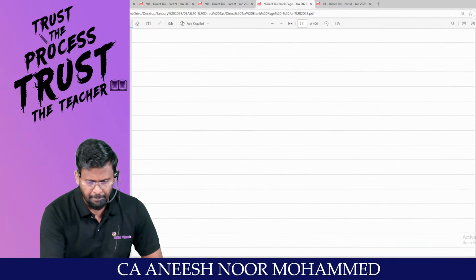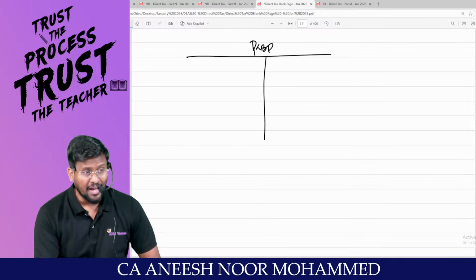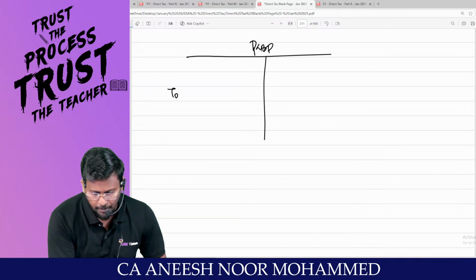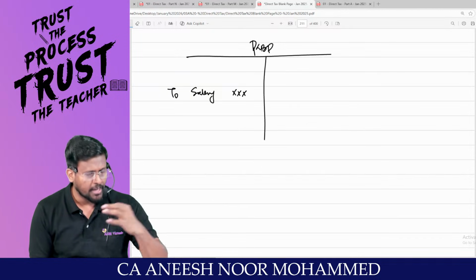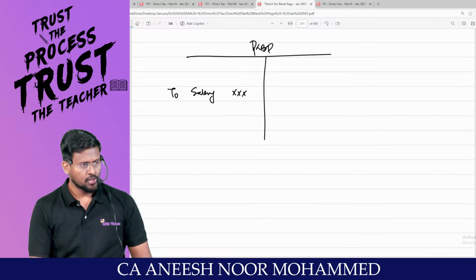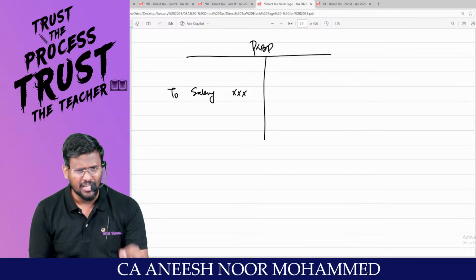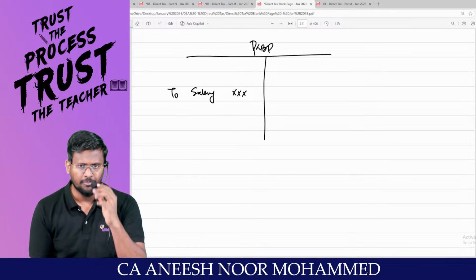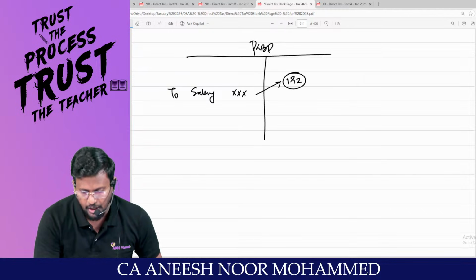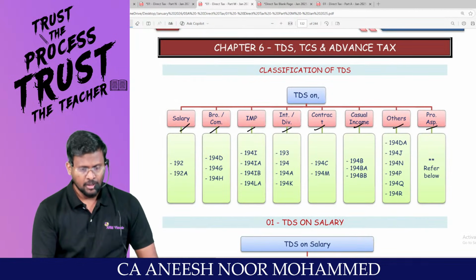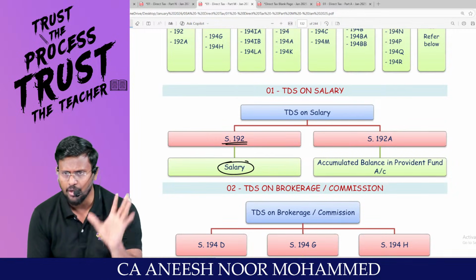For example, if you are an employer, my dear lovable students, you will be having PGBP income. Am I right? You will be having employees. To those employees, you will be paying salary, and that salary will be debited to the P&L account. It is an expense for the employer and an income to the employee. So if it has to be claimed as a deduction in the hands of the employer under the head profits and gains of business or profession, the employer is liable to deduct TDS under section 192. So section 192 is TDS on salary.